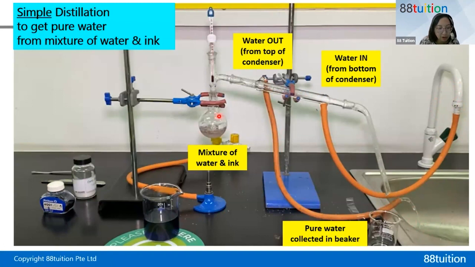Okay, so this one is the distillation flask, or you can call it round bottom flask. So if you have a mixture of water and ink, dirty water, I can't be drinking this, right? But I can make pure drinking water and drink. Inside here, there's pure drinking water. So all you need to do is use simple distillation. The ink is like a solid, it will be left behind. Only the pure water will boil and then condense into liquid here.